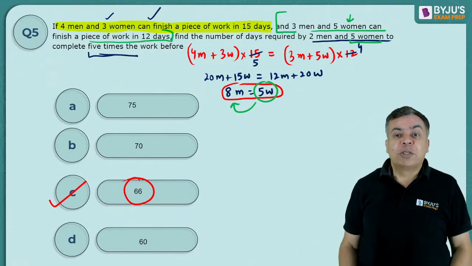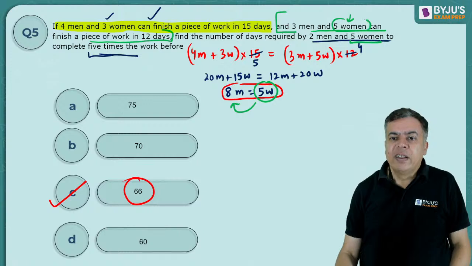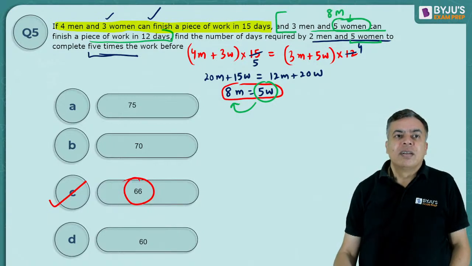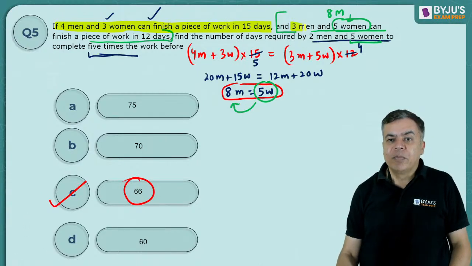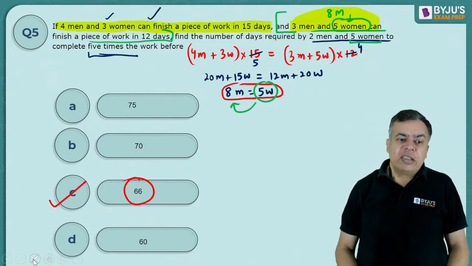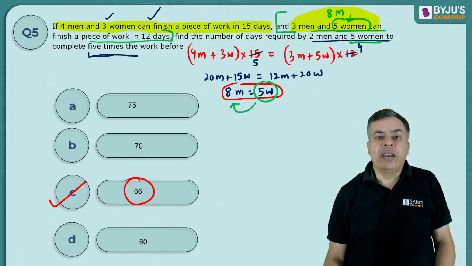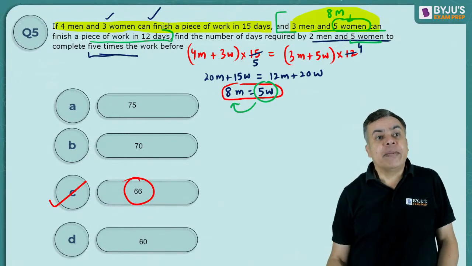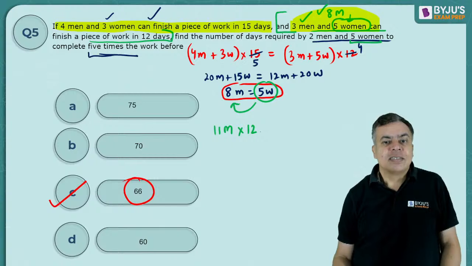So now you substitute 5 women equal to 8 men. Just substitute this. In my second part, see this: these can do the work in 12 days. So I'm changing 3 men and 5 women to 3 men and 8 men, because 5 women is equal to 8 men. So 3 plus 8, it is 11 men. So 11 men can do it in 12 days, right?